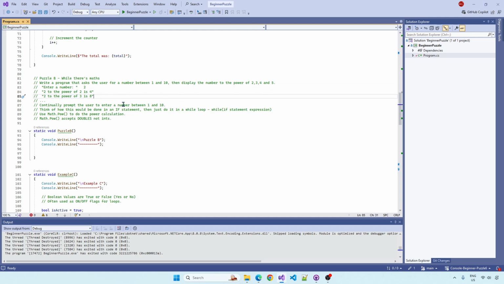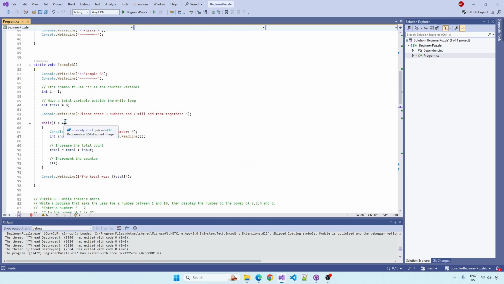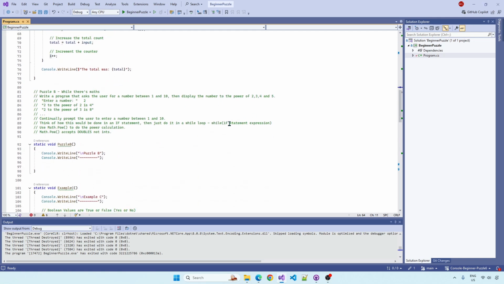So I want you to think how you would do this in an if statement. Select something less than 1 and something greater than 10, and then just do it in the while loop. It's the same expression, just like we've seen. You will have seen expressions like this inside if statements before in these puzzles. Just the same thing but in a while loop.